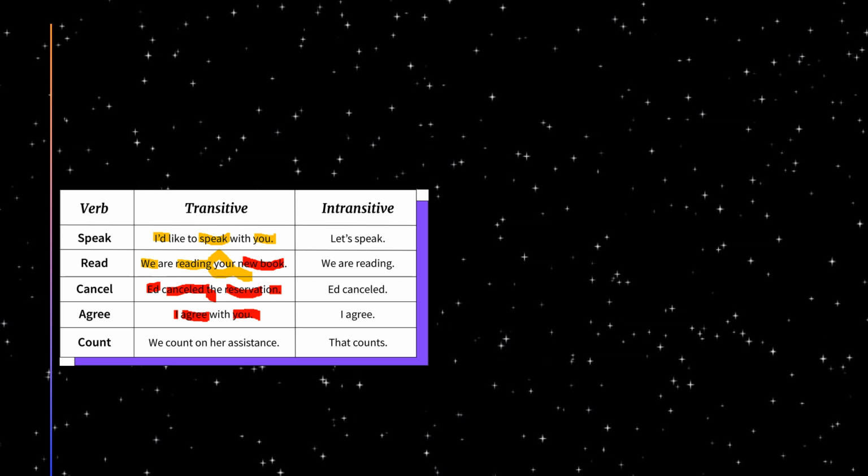Count. We count on her assistance. Okay, again we is our subject. Now the verb is count, the action is count. Count what? Nothing. Count whom? Assistance. Okay, on the other side, counts what? Nothing. Whom? Nothing. Not even a single answer you are getting.